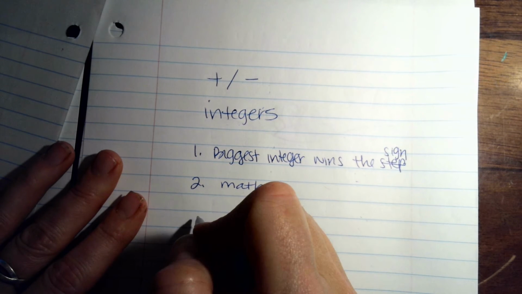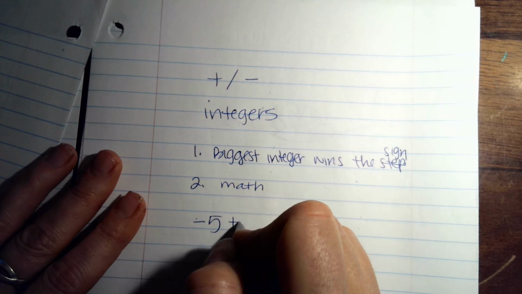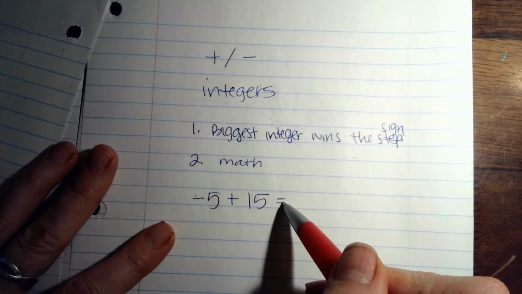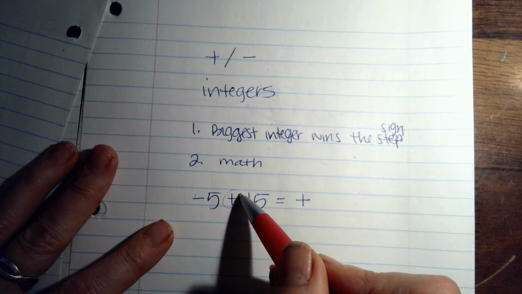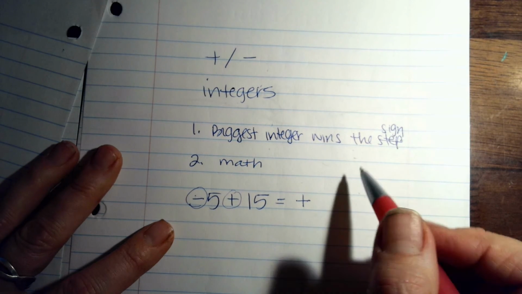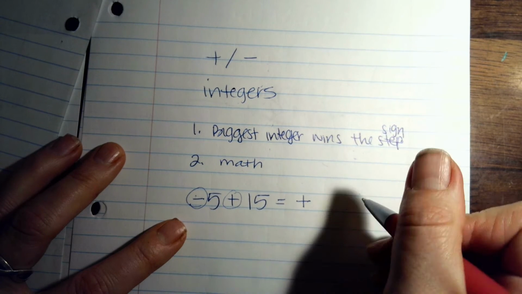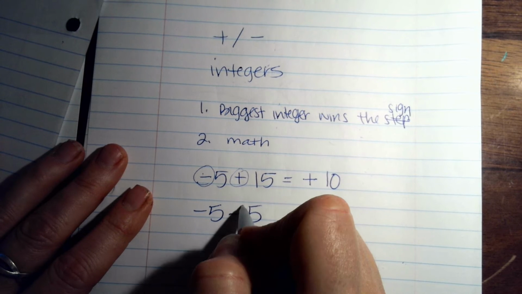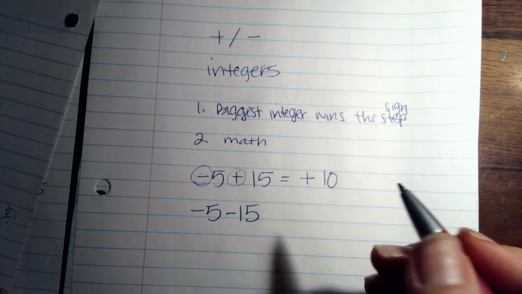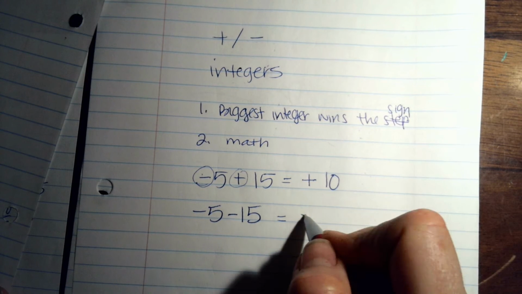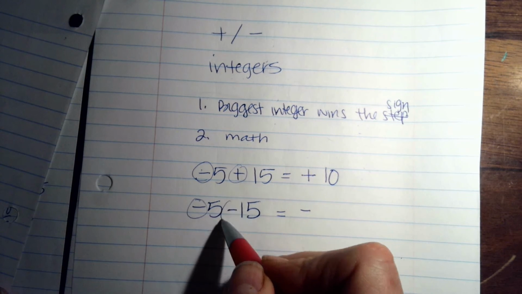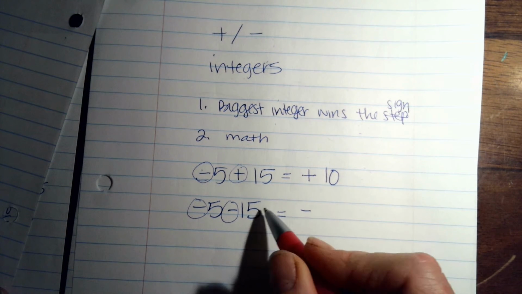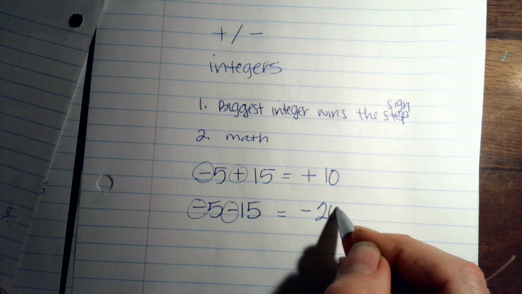So if you had -5 plus 15, we're going to do biggest integer wins a sign. So my answer is going to be positive. And then I have a positive and a negative, so I'm going to subtract the two integers. 15 minus 5 is 10. If I have -5 minus 15, biggest integer wins a sign, so my answer is negative, and then I'm going to circle these. Because they're the same, I'm going to add them together. So 15 plus 5 is 20.